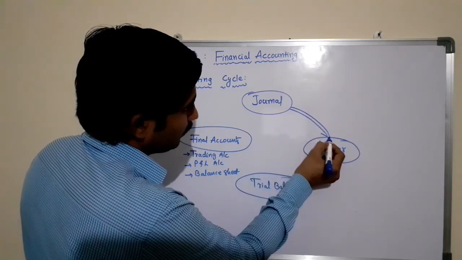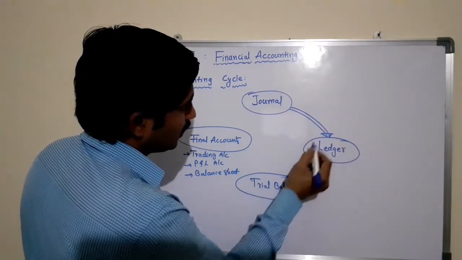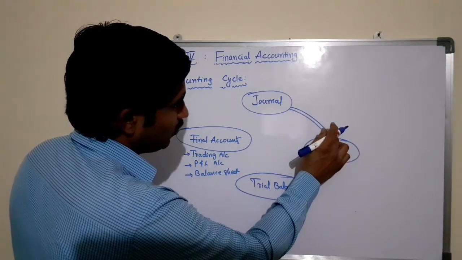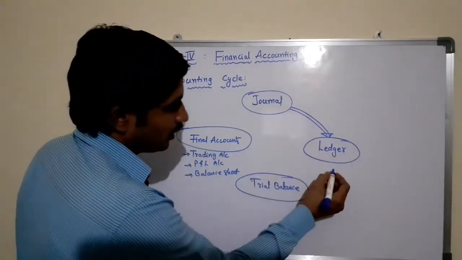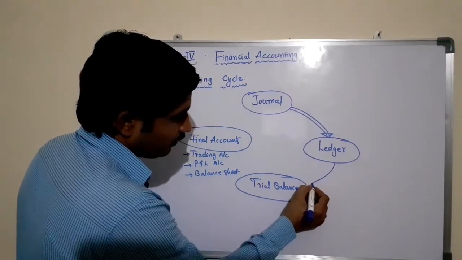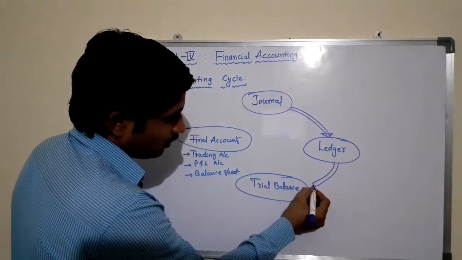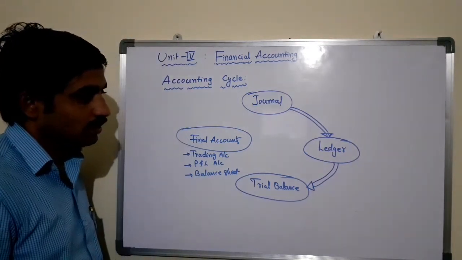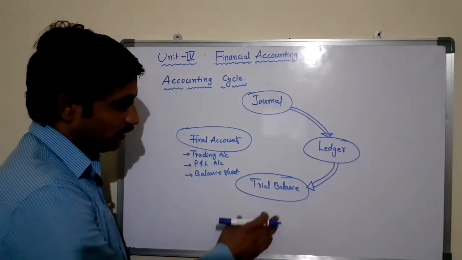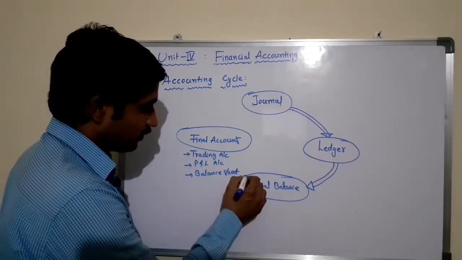So here, after writing or passing journal entries, we need to prepare the ledger book from the journal entries. After completion of preparation of the ledger book, from the closing balances of the ledger book accounts, we need to prepare the trial balance.